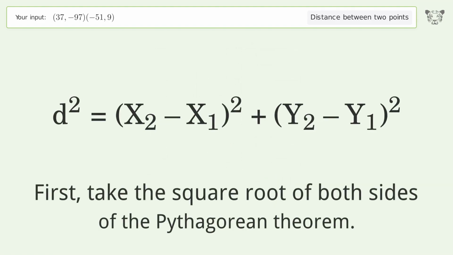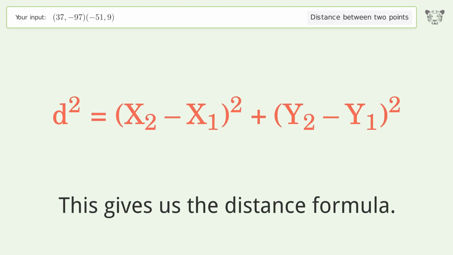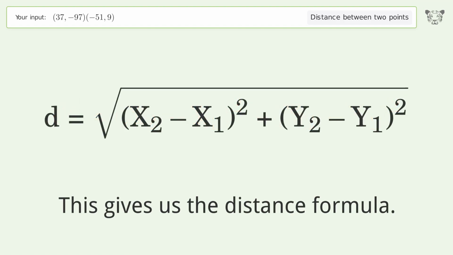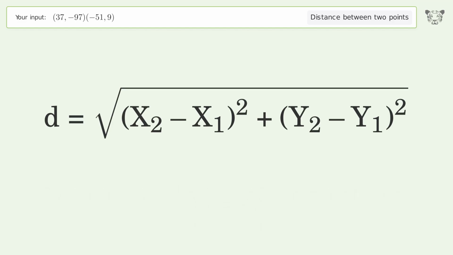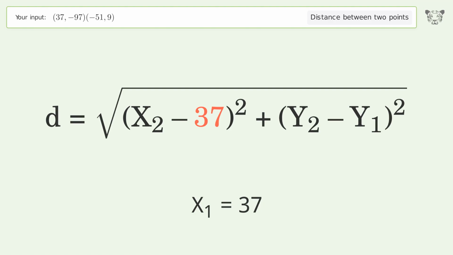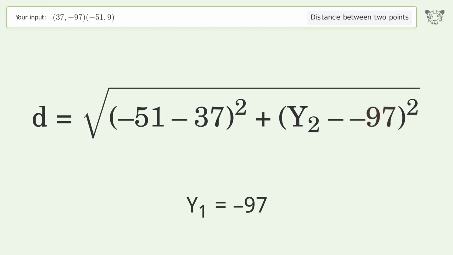First, take the square root of both sides of the Pythagorean theorem. This gives us the distance formula. Plug the coordinates of the points into the formula. x1 equals 37. x2 equals negative 51. y1 equals negative 97. y2 equals 9.